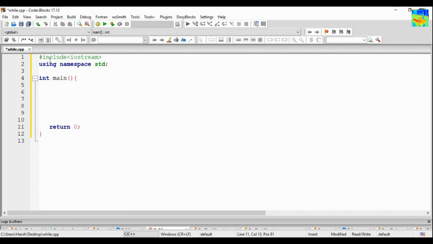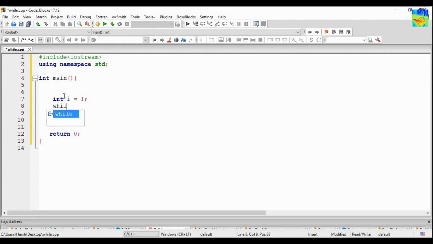Okay, so what we want to do is print hello 500 times. So let's first of all print hello 5 times. So int I equals 1. So this was my initialization.